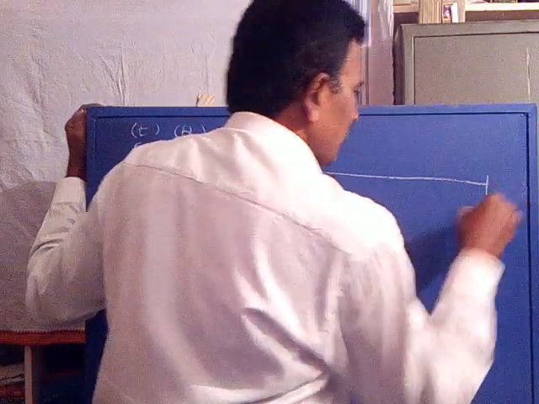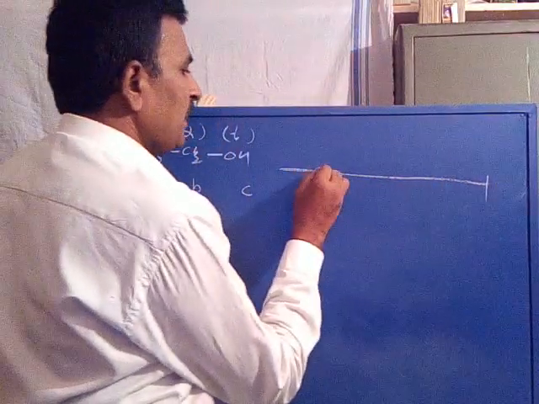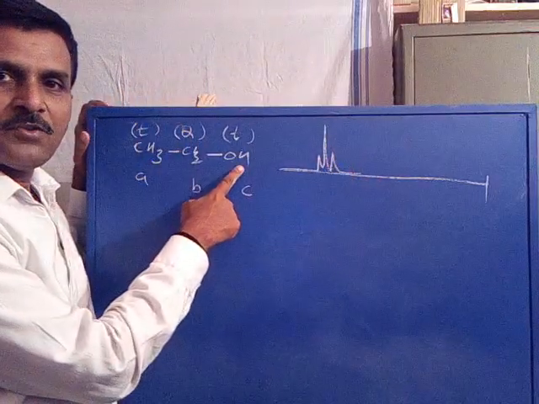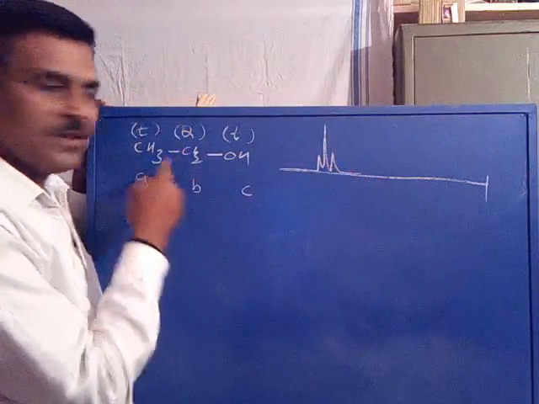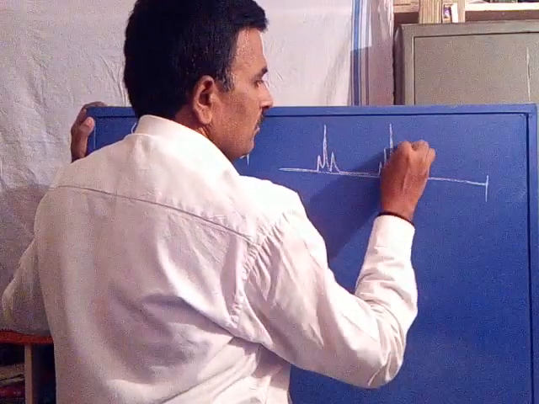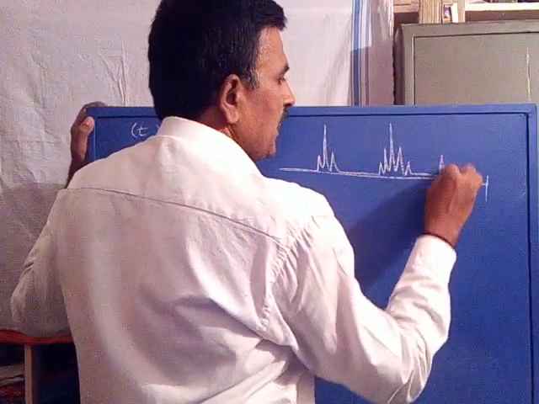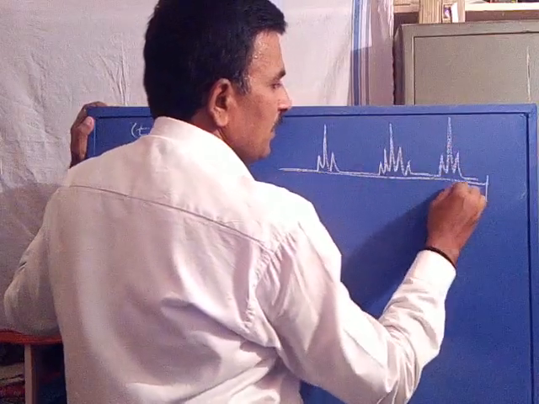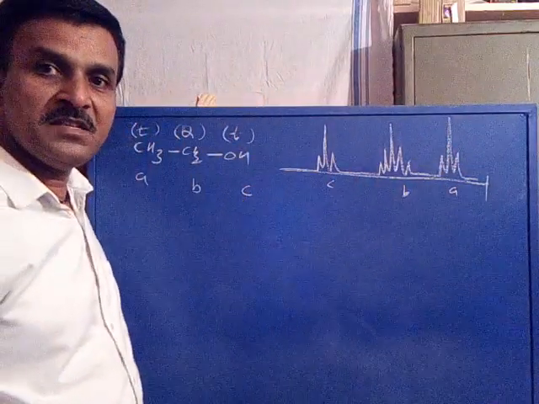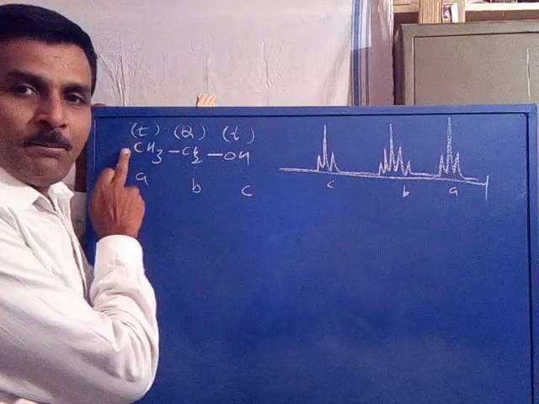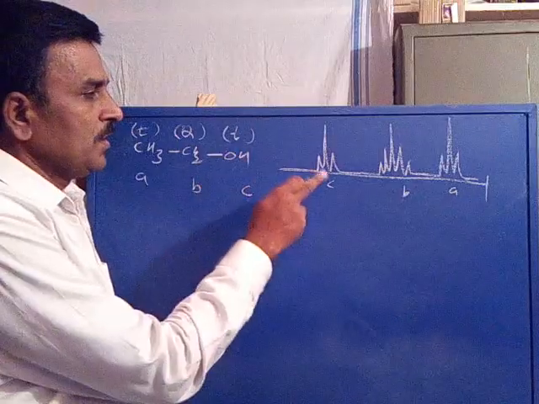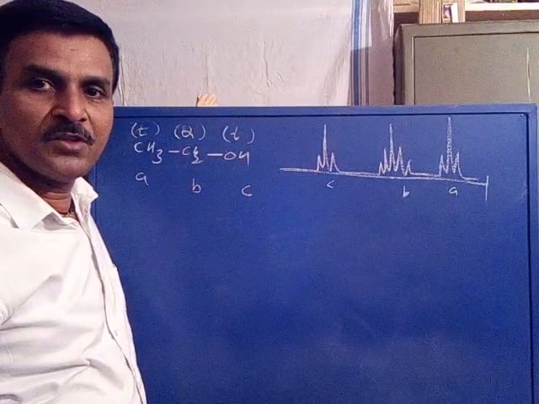Now its spectrum has a triplet for OH proton, quintet for CH2 proton, again triplet for CH3 proton, A, B, C. This is what we observed in general. One triplet for CH3, quintet for CH2, triplet for OH. This is the spectrum we observed in general.